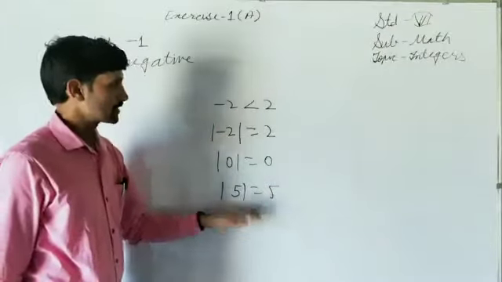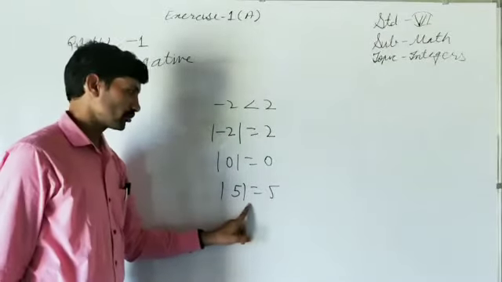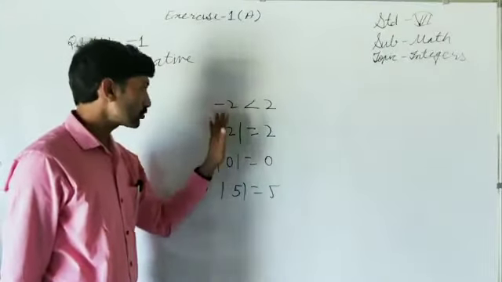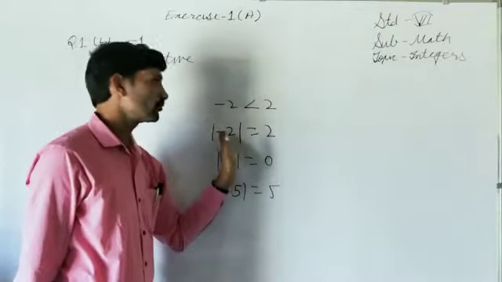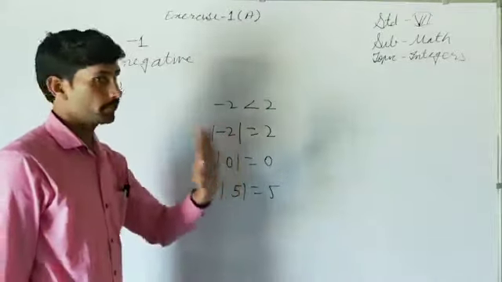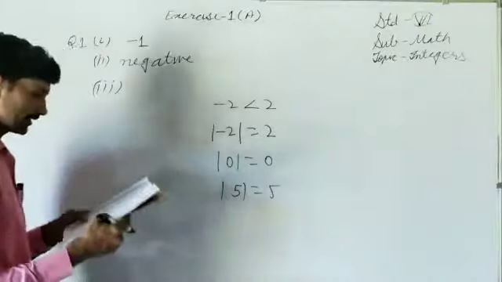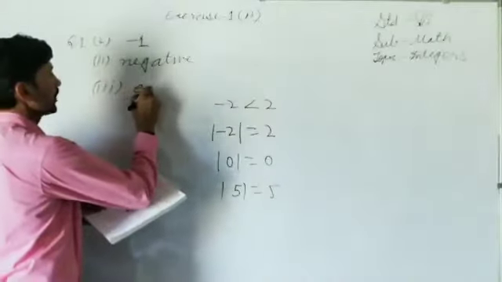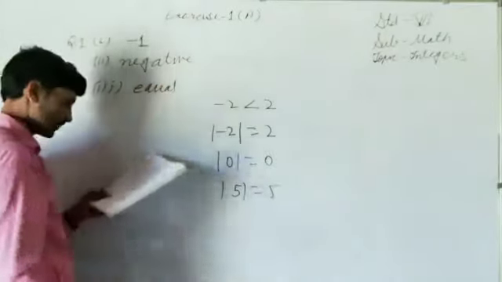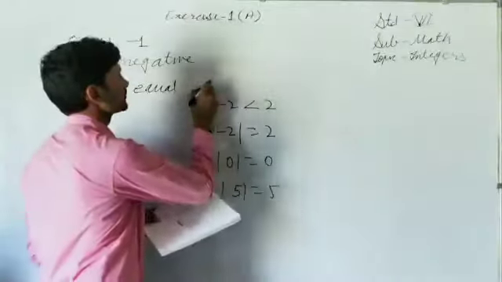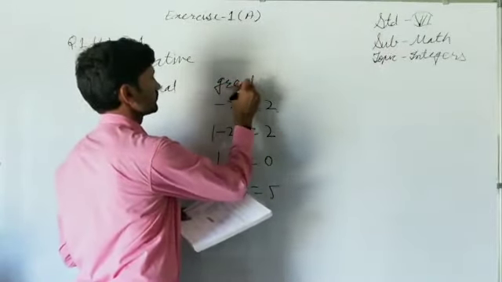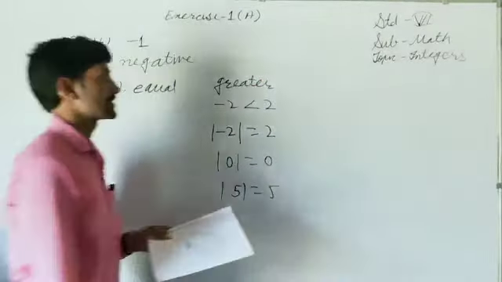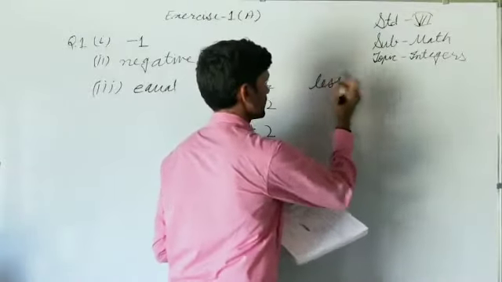But in all these cases, when integer is negative, integer is positive, integer is neither negative nor positive, in all the cases, absolute value always is either equal to the integer or greater than the integer, but never smaller than the integer. So that's why the absolute value of an integer is either equal, in first blank is this, or greater, in second blank is this, than the integer, but never less. In third blank will be less.